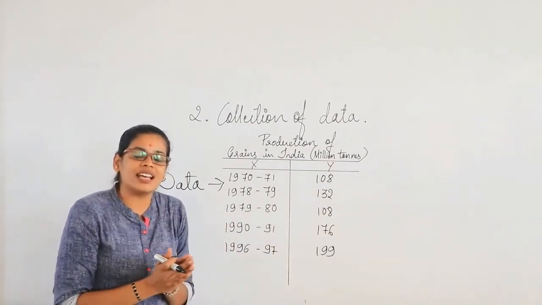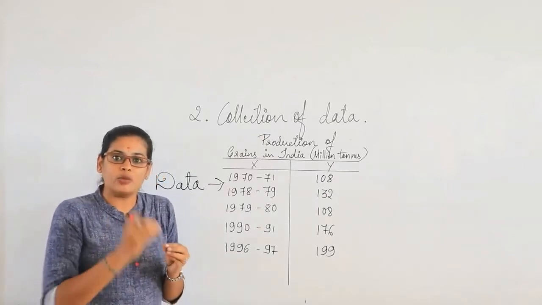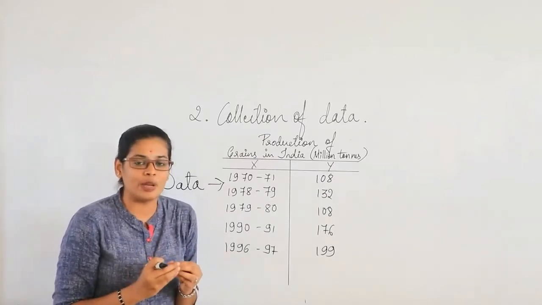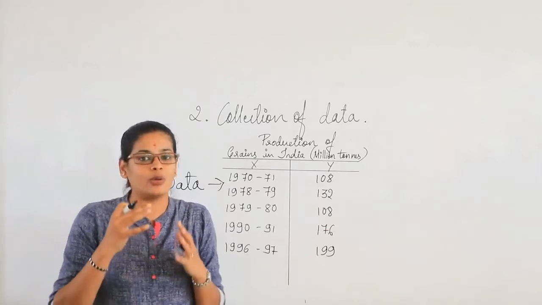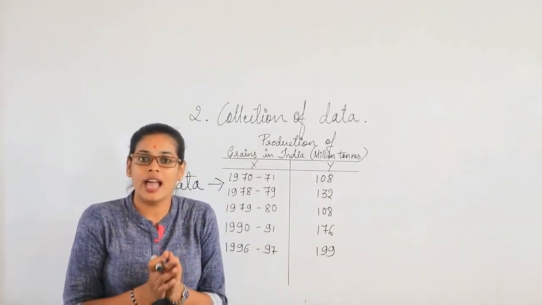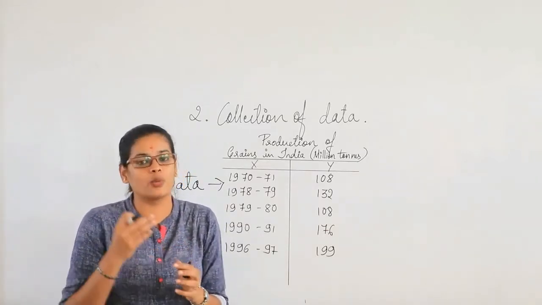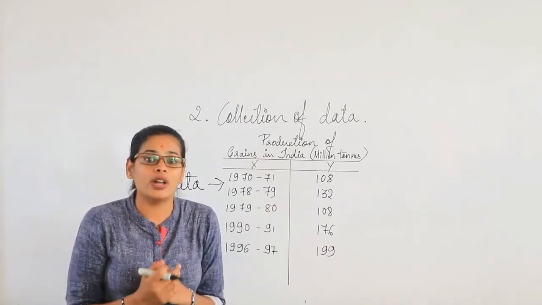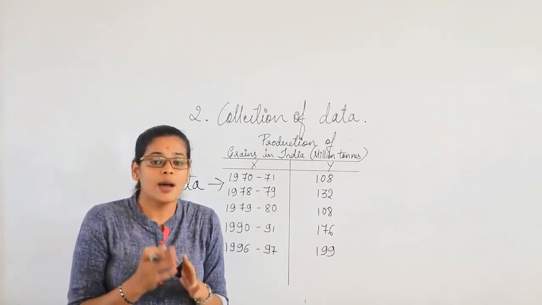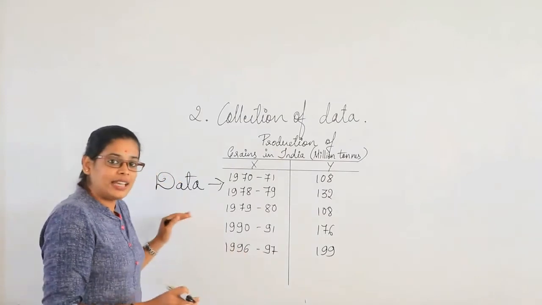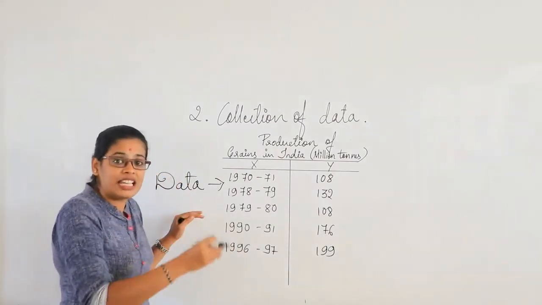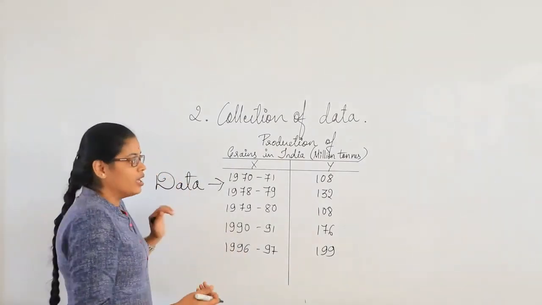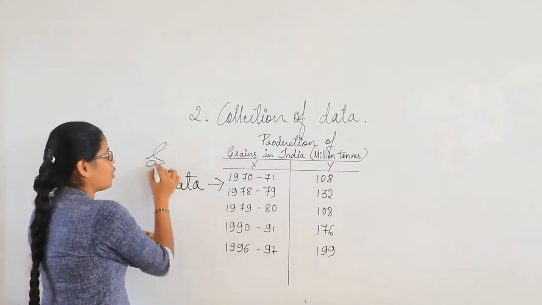Data gives us the information, so with this information we are going to analyze the situation, and with that analysis we are going to come up with one solution or another for the problem. So data is the basic or initial stage, we can say. Now, what are the sources of data?